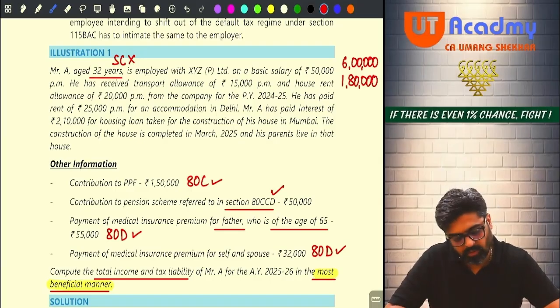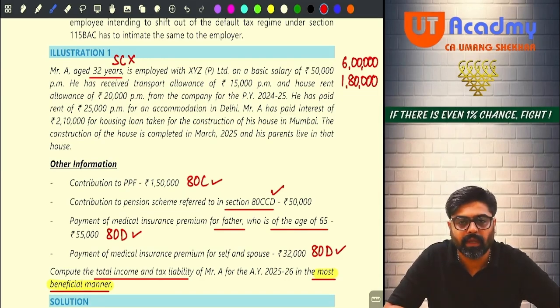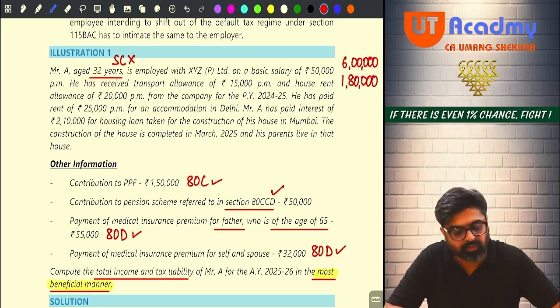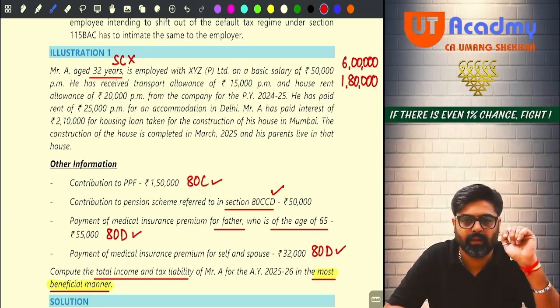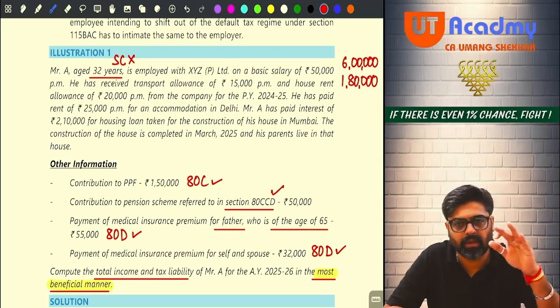Now next what they are saying, house rent allowance he is getting. House rent allowance is 20,000 per month, right? 20,000 into 12, 2,40,000. Out of 2,40,000 he is going to get exemption A, B, C, whichever is lower. 2,40,000 or we are supposed to do 50% of salary. Why 50% of salary? Because rent is paid in Mumbai. Mumbai is a metro city. So salary will be basic, DA in terms, turnover commission. Basic is given, DA in terms is not there, turnover commission is not there. So entire basic will be treated as salary over here.